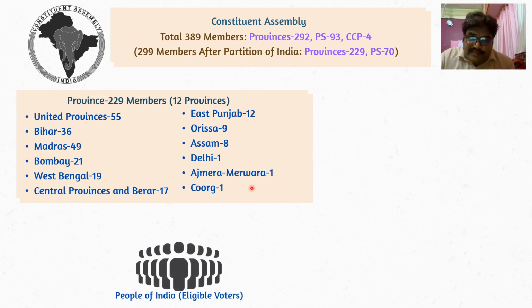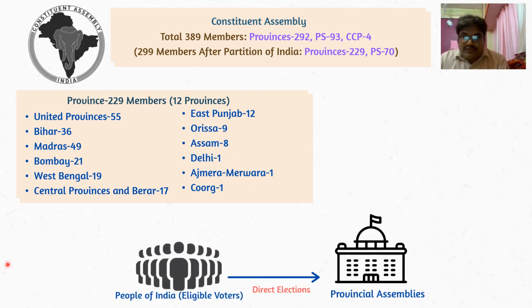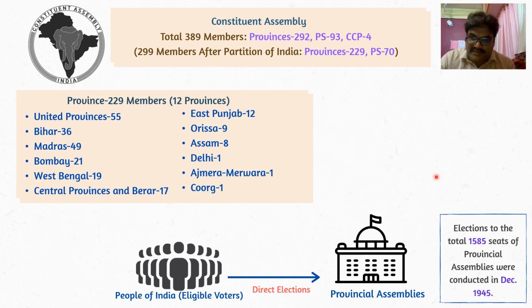And as far as the manner of election is concerned, as we already discussed, the people of India did not directly elect the members of the Constituent Assembly. They elected the members of provincial assemblies. First of all, they elected members of provincial assemblies. For example, election to the 1585 seats of provincial assemblies was conducted in December 1945.